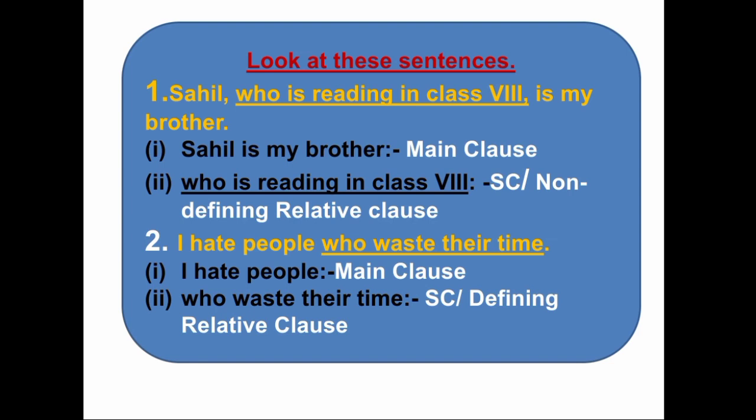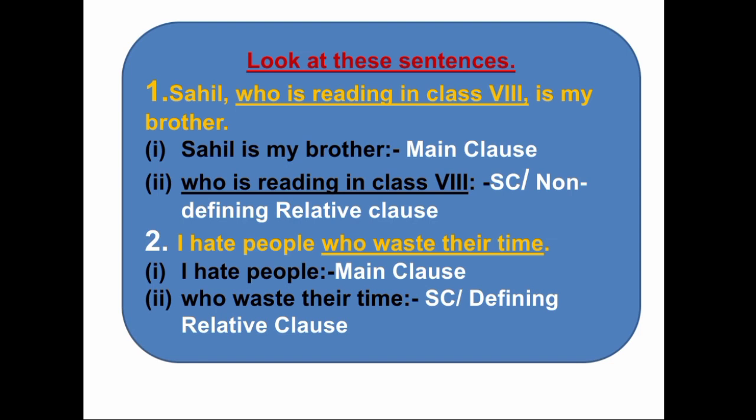Look at the first sentence. Sahil, who is reading in class 8, is my brother. Here, the subordinate clause is who is reading in class 8. If we remove this relative clause, the sentence will be Sahil is my brother.